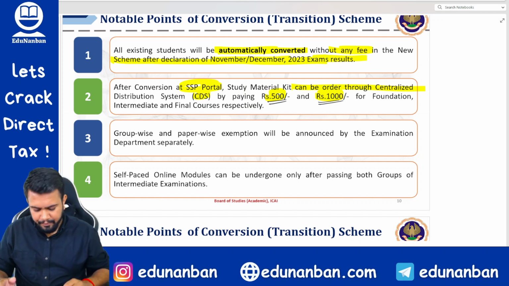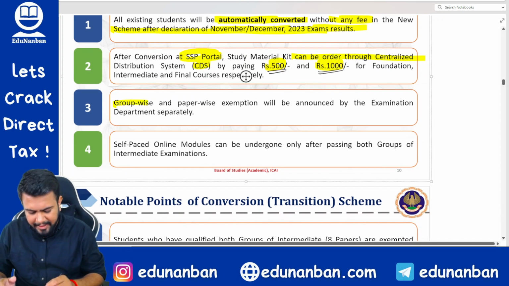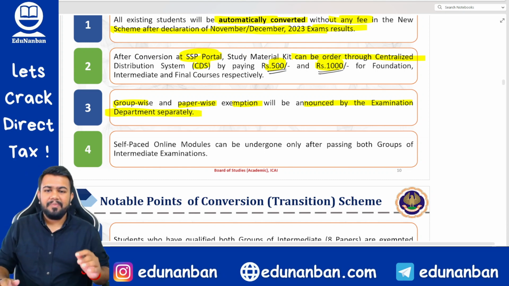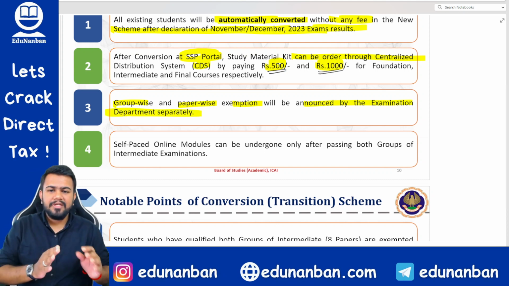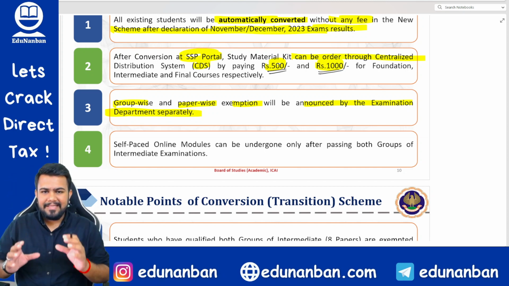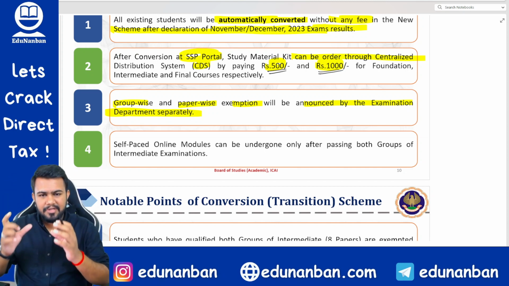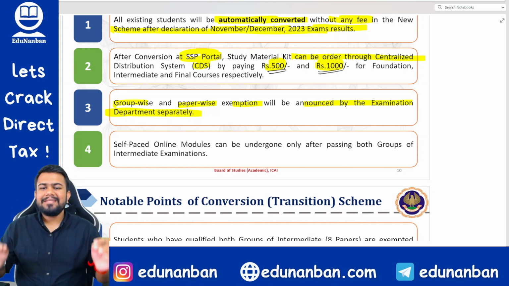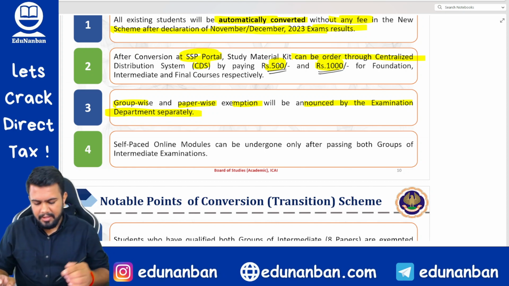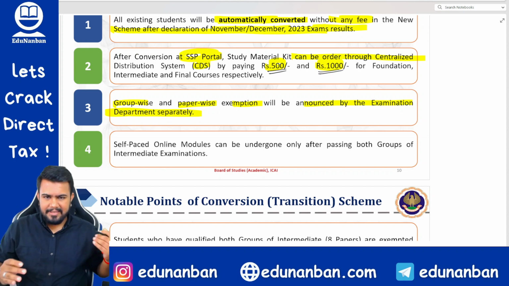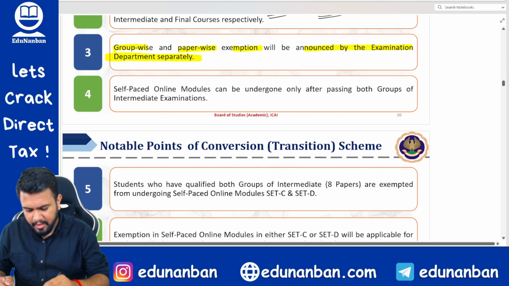Next, group wise and paper wise exemption will be announced by examination department separately. So regarding the exemption scheme, that is what all papers, what all groups, etc. will be exempt if you pass or get an exemption in the old scheme, and what you will get in the new scheme, that is yet to be announced by ICAI, and it will be announced in future. Okay. However, some points we already know that we will be discussing in this particular video.